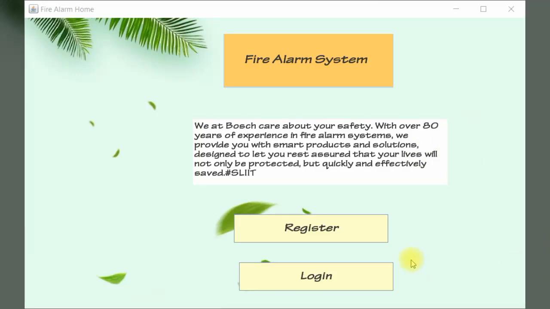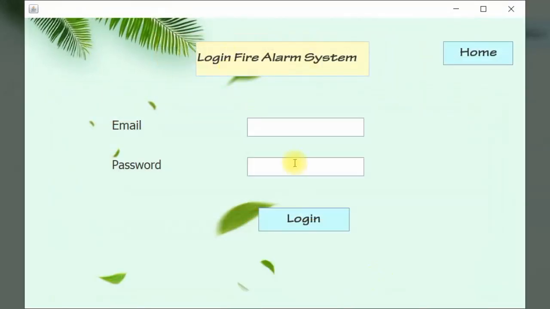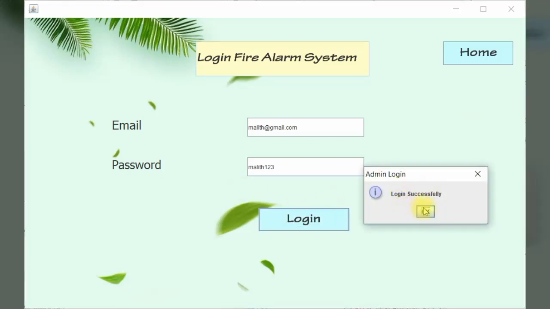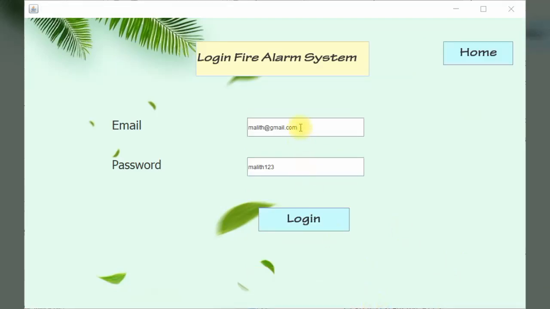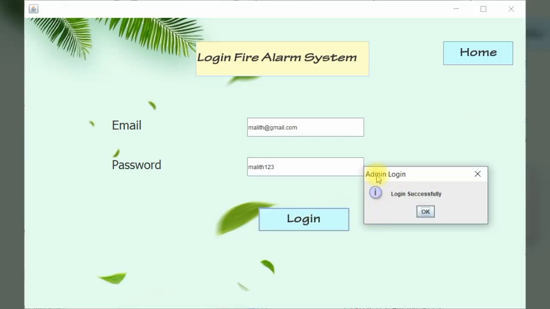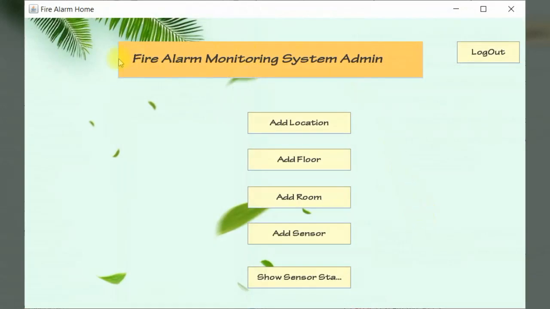Then the admin can log into the system. Press the login button, type the admin email and password, and log in. It shows a login successful message. Type the admin username and password and log into the system. Yes, this message shows admin login successful. It's okay. This is access for admin only.